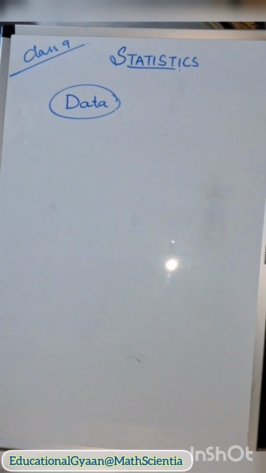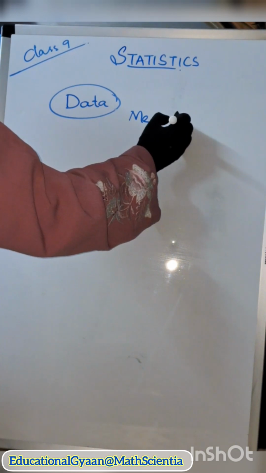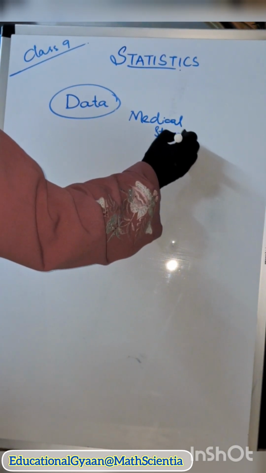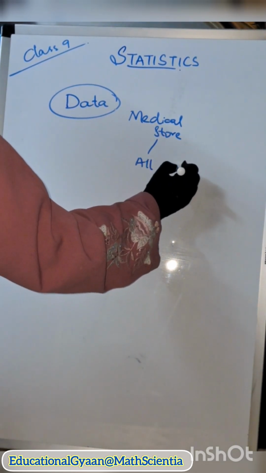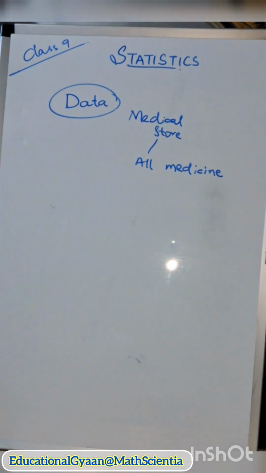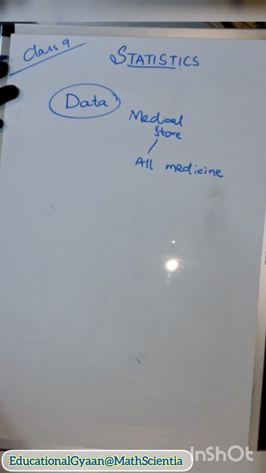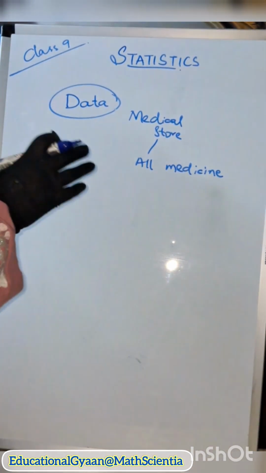For example, suppose you went to a medical store. What will be there in a medical store? All the medicines, right? Whatever person is giving the medicines, you will ask him for a particular medicine. What will he do? Will he search everywhere in the medical store, or will he take the box directly from a particular cupboard and give it to you? So all the medicines collected are nothing but your data. The facts or figures, numerical or otherwise, collected with a definite purpose are nothing but data.